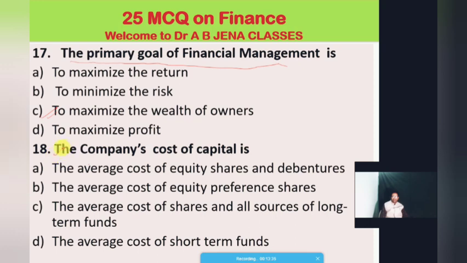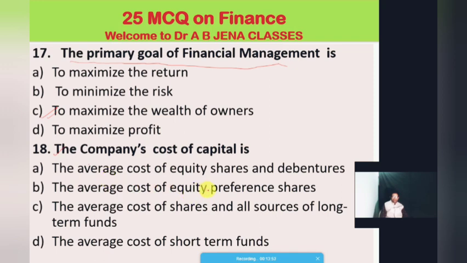Then 18: the company's cost of capital is option A, average cost of equity shares and debenture. Option B, average cost of equity and preference shares.